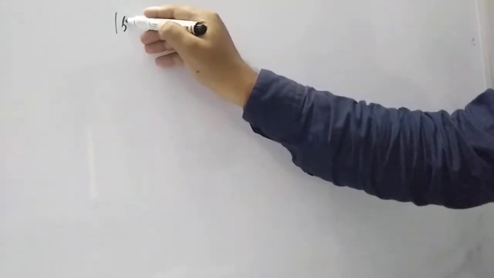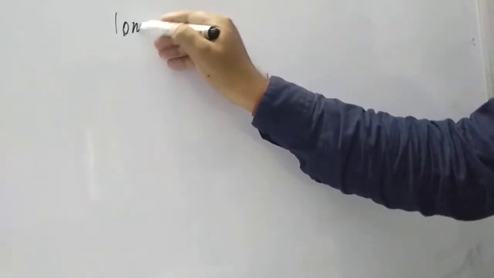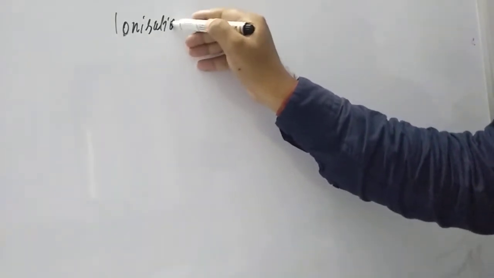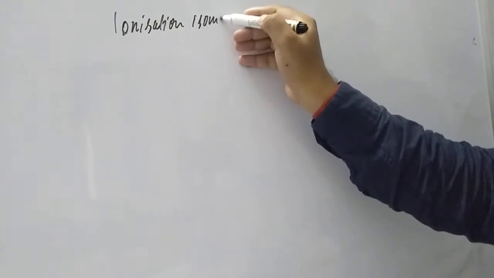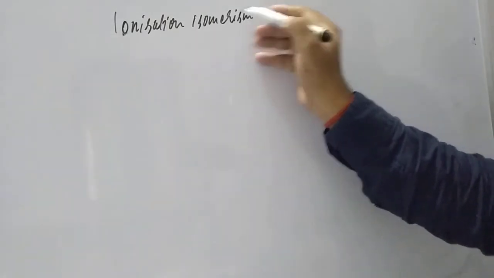Here is the ionization isomerism. When you are talking about ionization isomerism, they are having different ions, students. When you dissolve in water, it is capable of giving different ions. So whatever the ionized ions are, if there is a different ionized ion, that kind of isomerism is known as ionization isomerism.